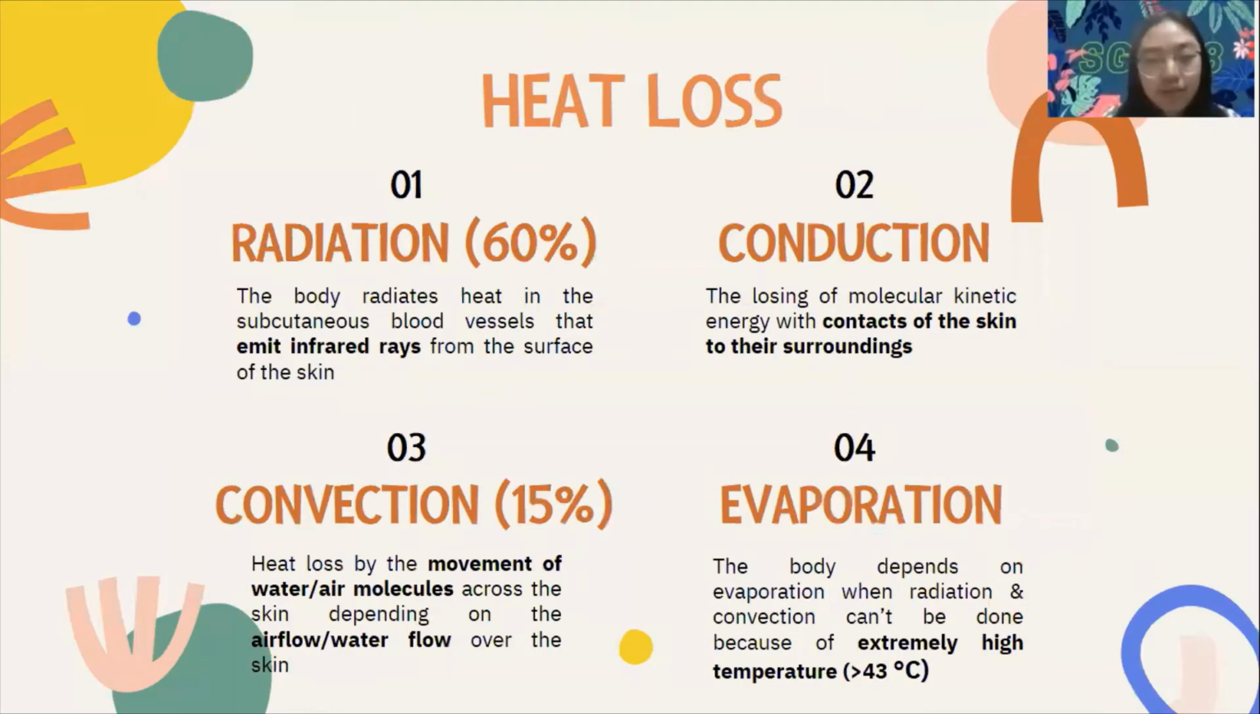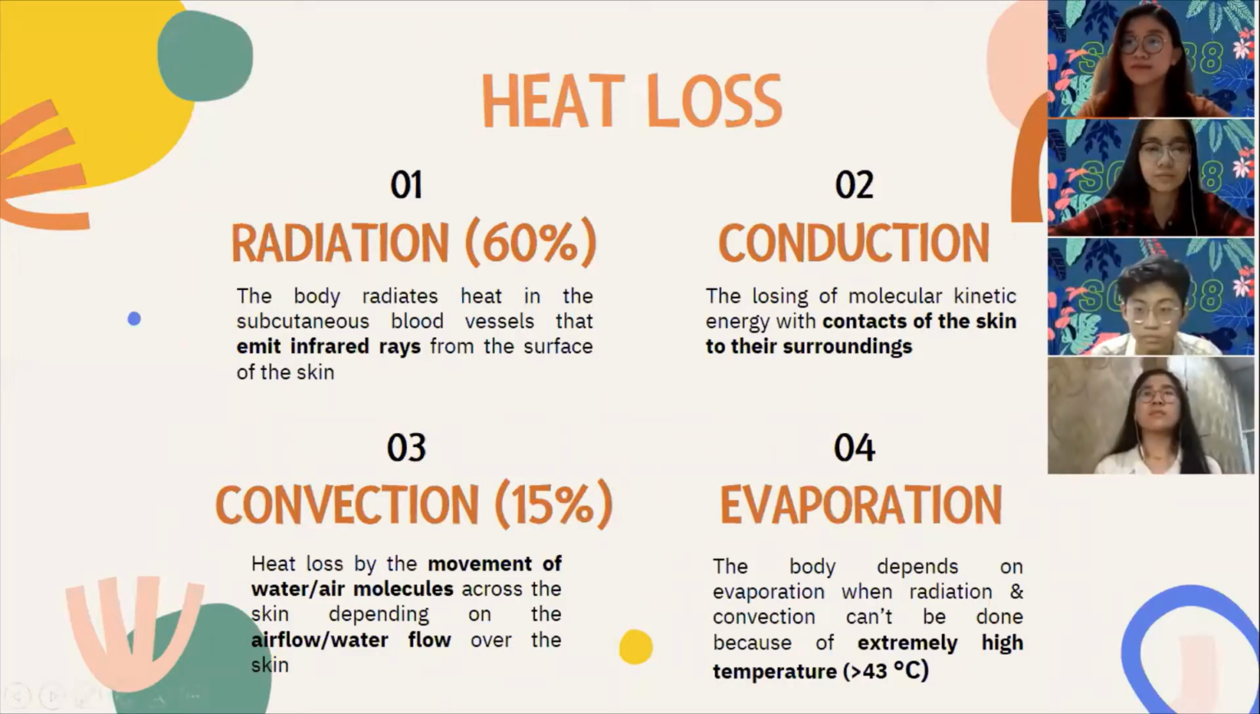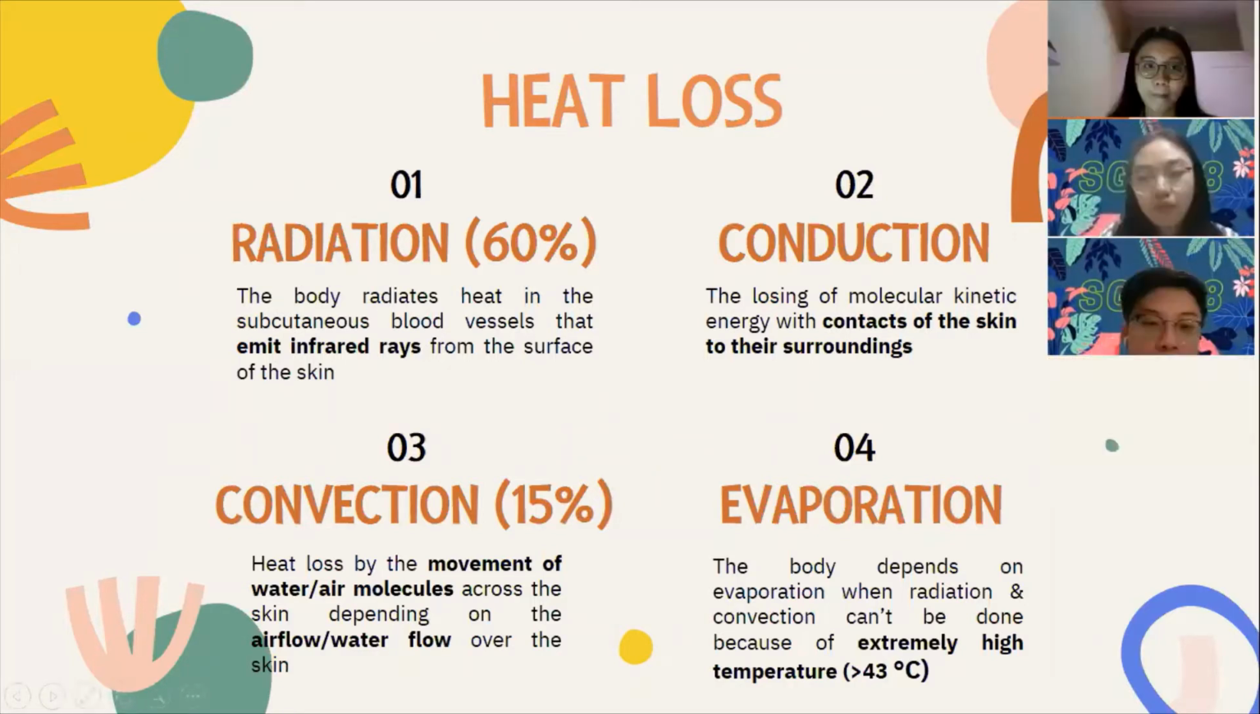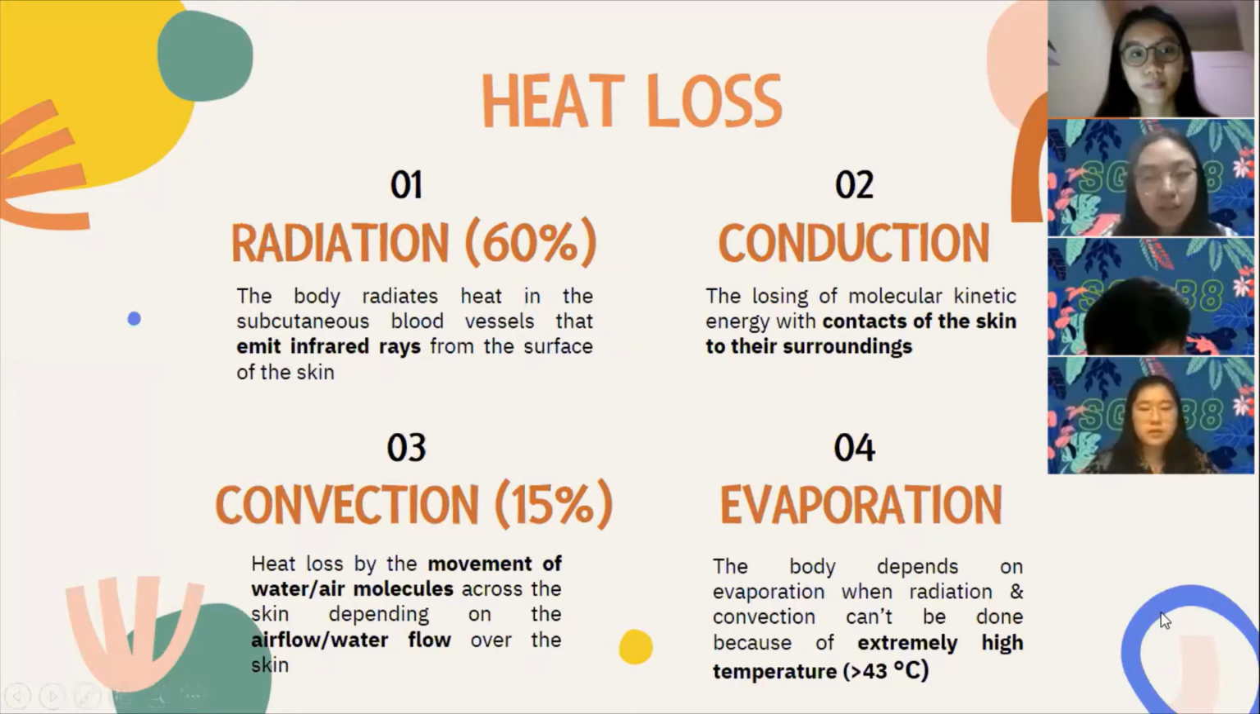Thank you. My name is Sophie and I will explain about heat loss. There are four ways for our body to lose heat. First is by radiation. Around 60% of the source of heat loss is from radiation. Radiation itself is the release of heat energy from a warm body surface in the form of heat waves. The body radiates heat in the subcutaneous blood vessels that emit infrared rays from the surface